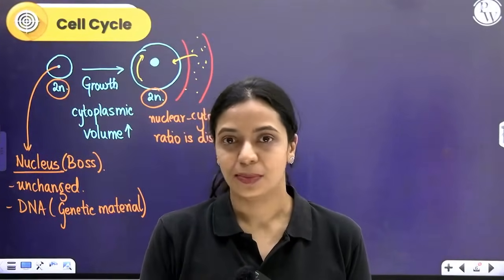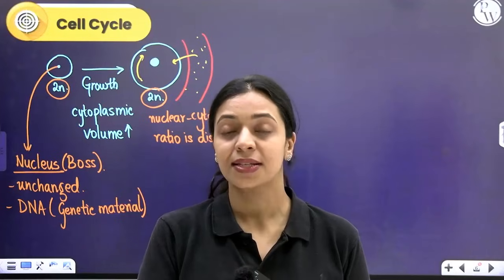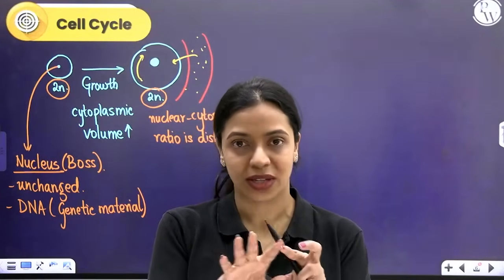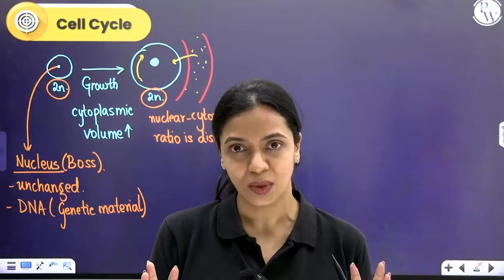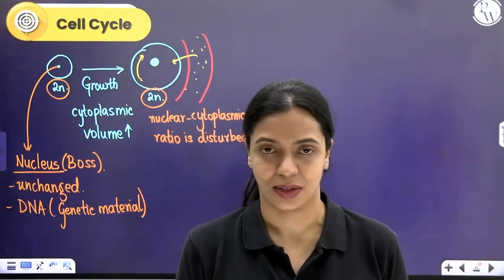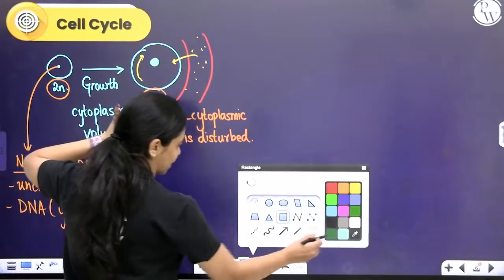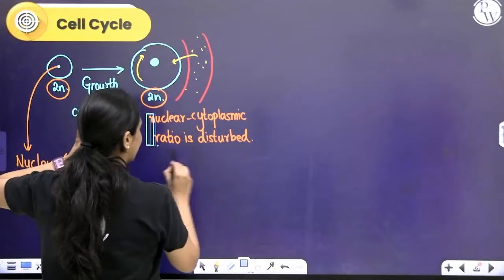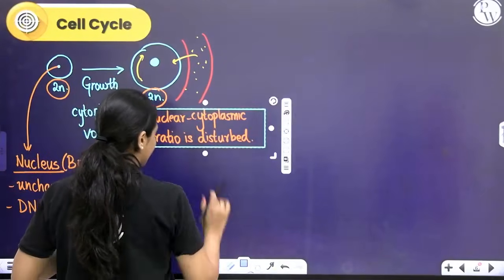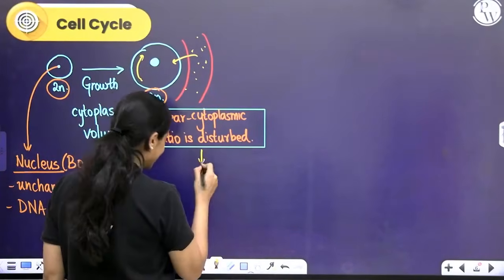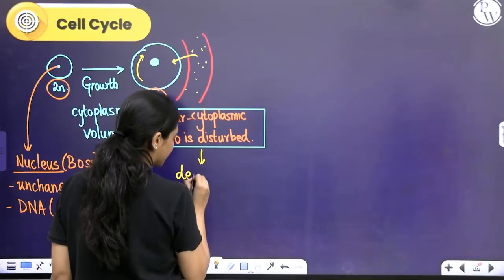Very similarly, even here, the cell will decide to divide so that when the cytoplasmic volume comes down, it's easier for the nucleus to manage it. So when the nuclear cytoplasmic ratio is disturbed, that is when the cell makes a very important decision to divide.